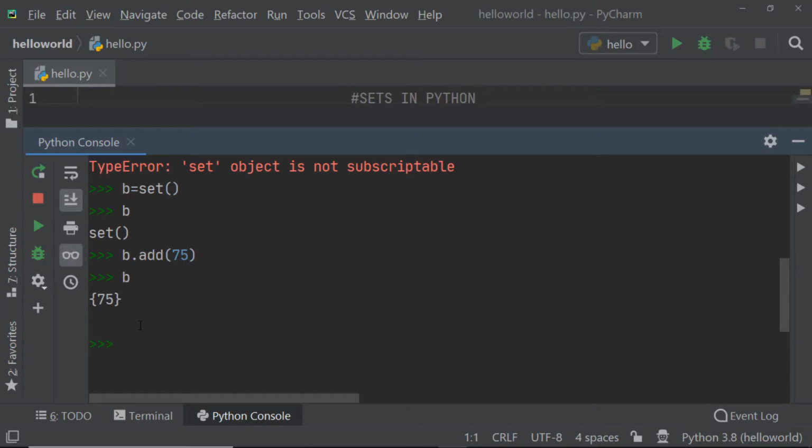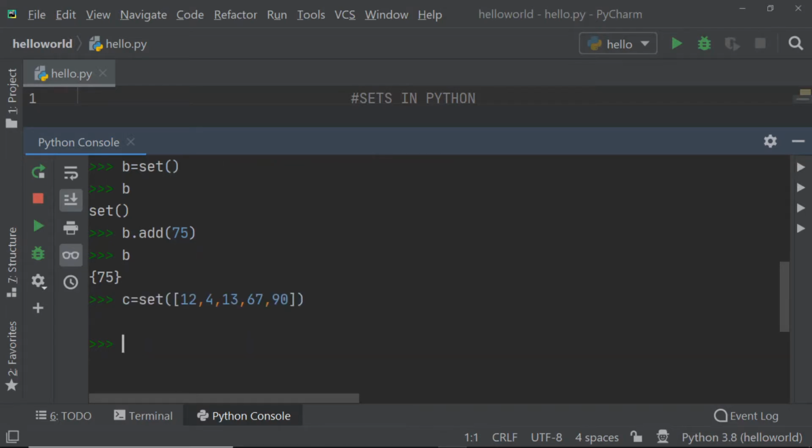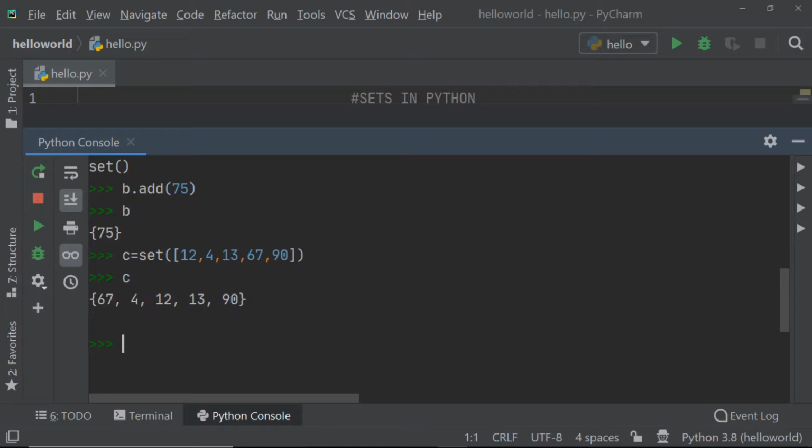But if you want to add the elements while using this method itself, there is also a way, that is, C is equal to, I am using again the same set method, and in this I am using a square bracket to add my elements. Any elements you can add. I am adding random elements. So now if I try to display C, I will get the elements in my set.